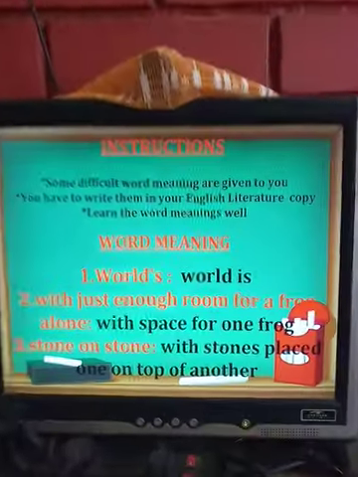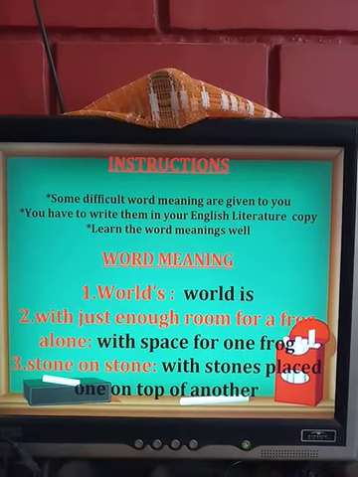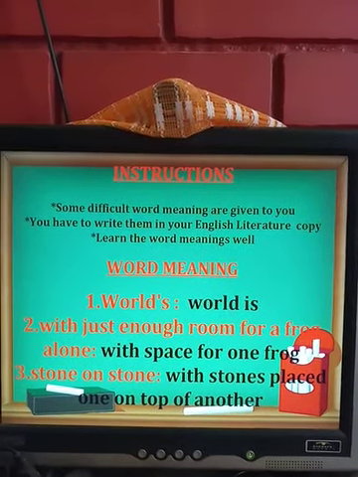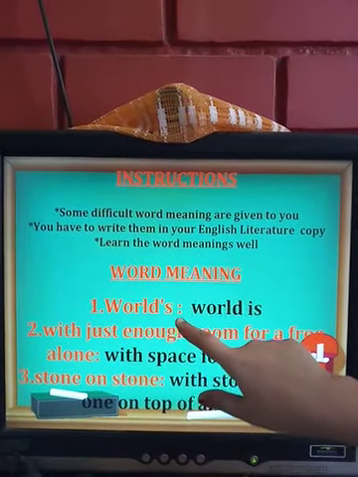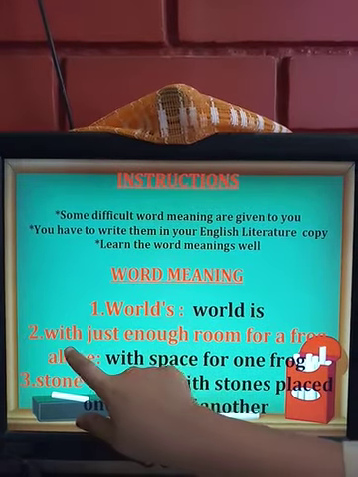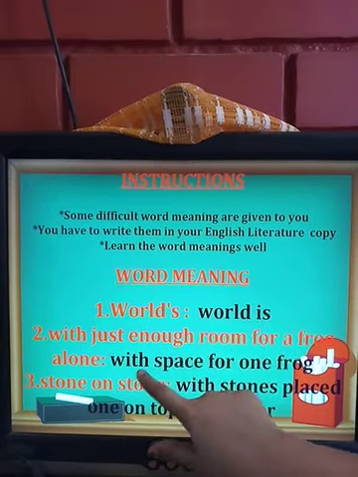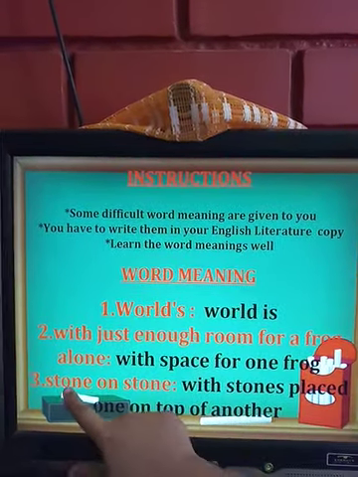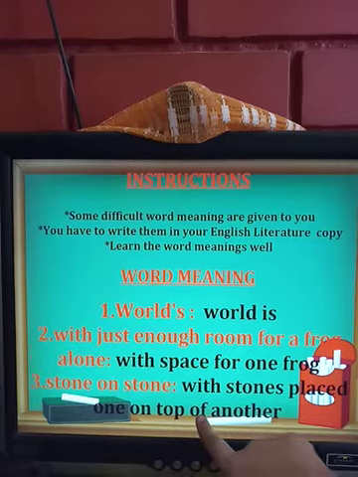Is it clear, students? Okay, let us now go to the word meanings. Some difficult word meanings are given to you. You have to write them in your English literature copy. Learn the word meanings well. Word meaning number 1. Worlds. Worlds meaning world is. Number 2. With just enough room for a frog alone, meaning with space for one frog. Stone on stone, meaning with stones placed one on top of another.